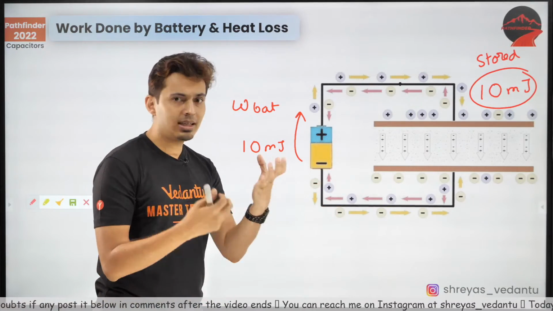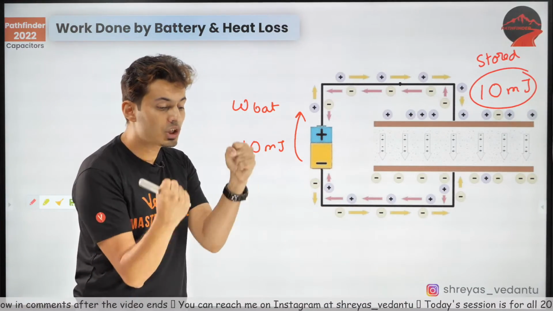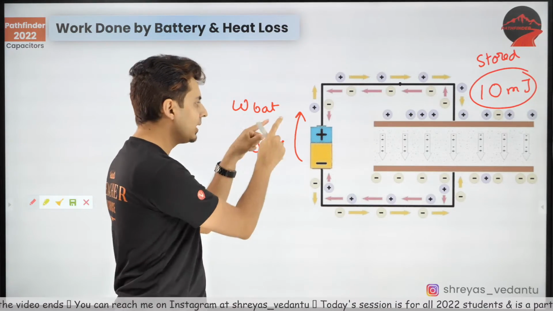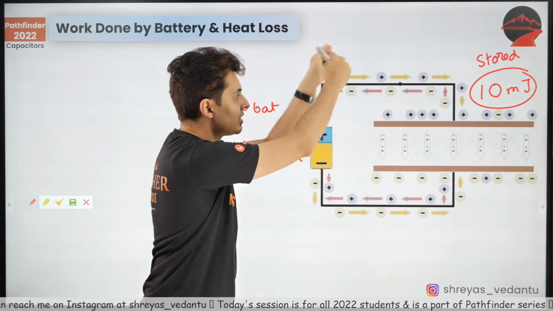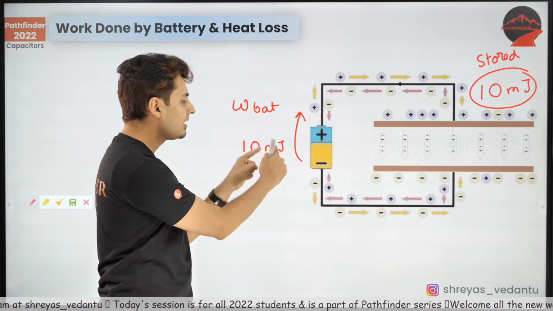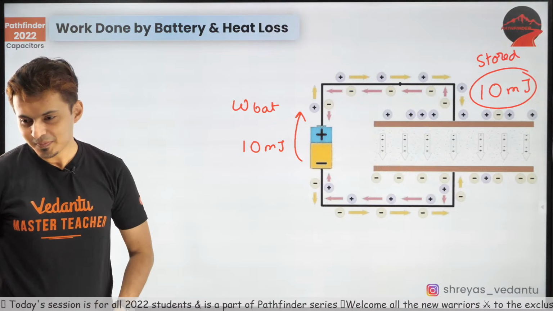Why will the battery do work? Remember, battery is nothing but a chemical cell. So there will be some chemical energy which will be converted into electrical energy. So will that conversion, chemical to electrical energy, to supply the charges, to charge the capacitor, will that energy be more, less, or equal to 10 millijoules? Come on, think about it.